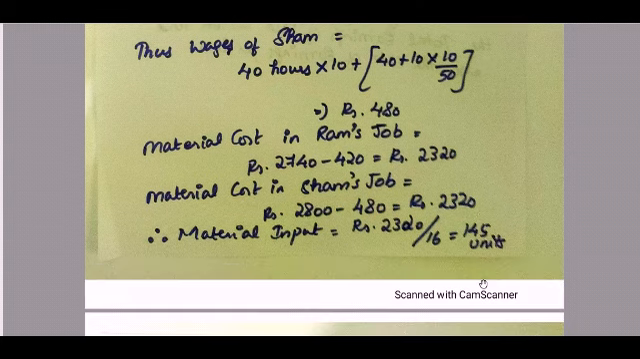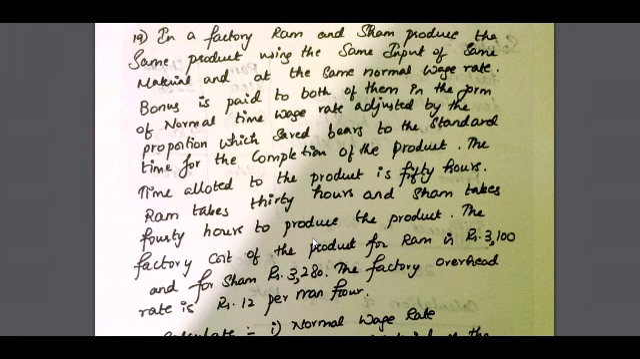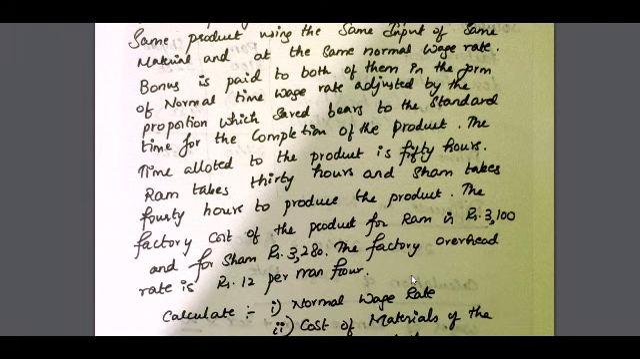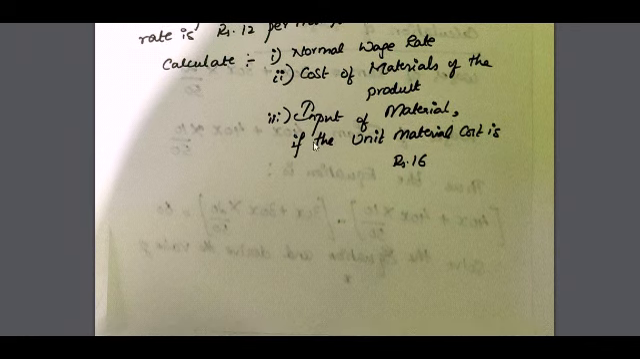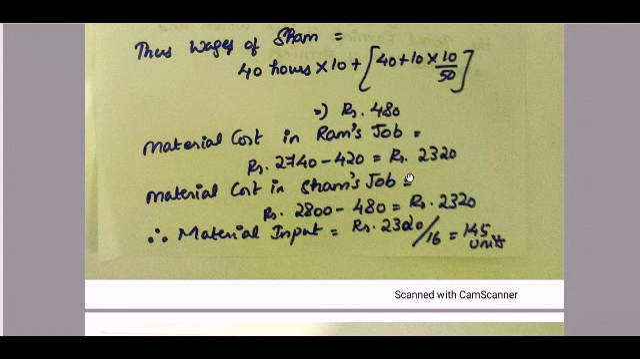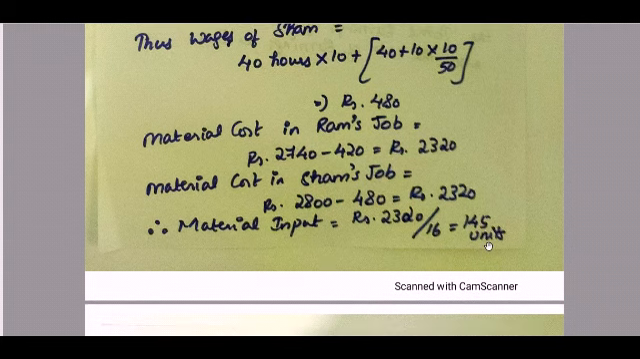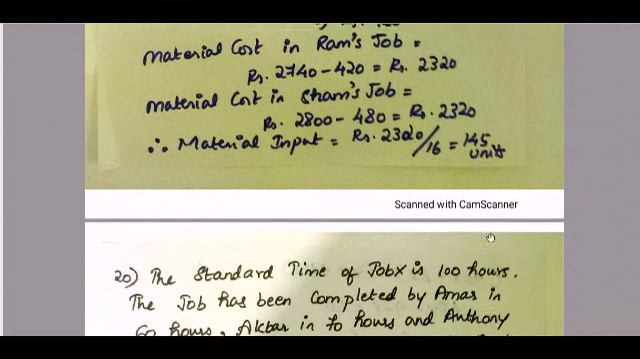is equal to 2320. Now the material input: if you look into the question, they have told in the last sentence, which is the input of material if the unit material cost is rupees 16. So we have to know how many units have been input. 2320 divided by 16, so it is 145 units. So the material input is 145 units.